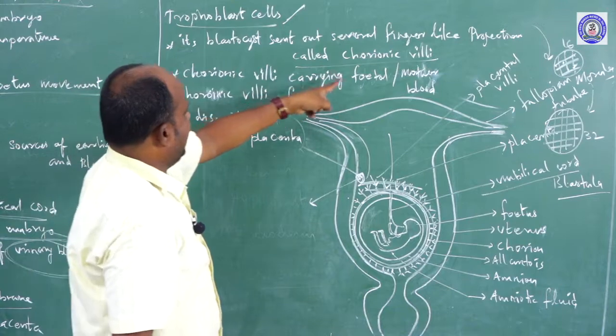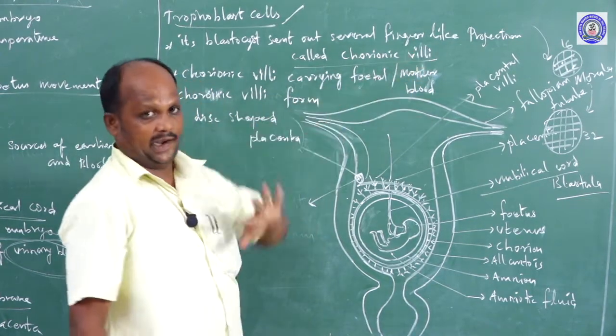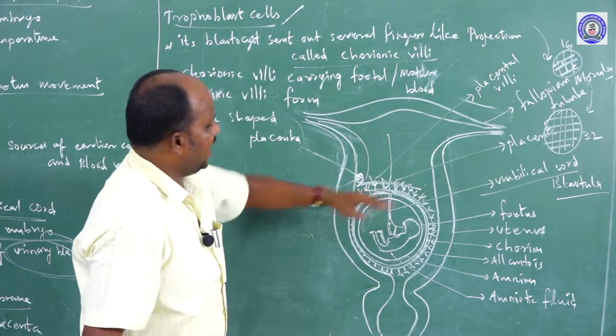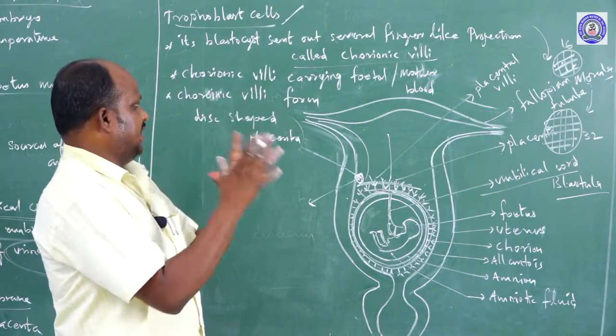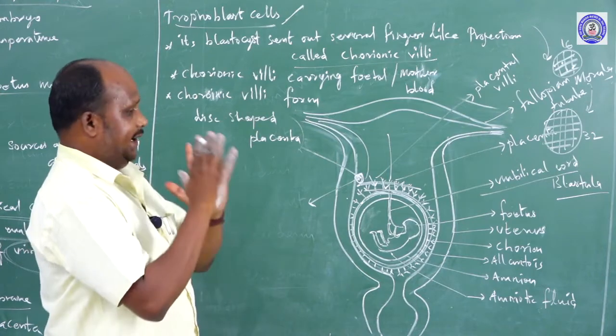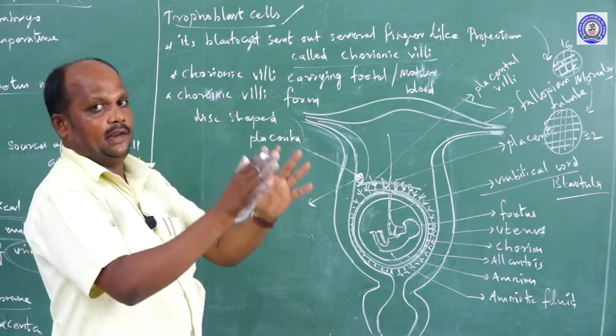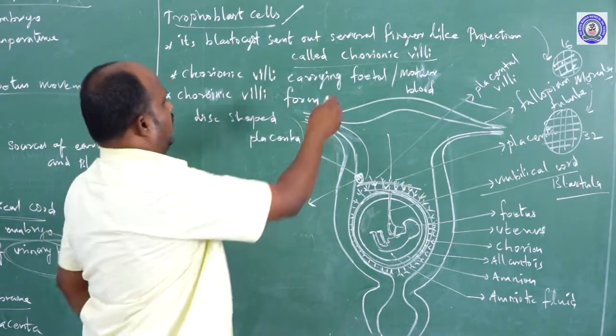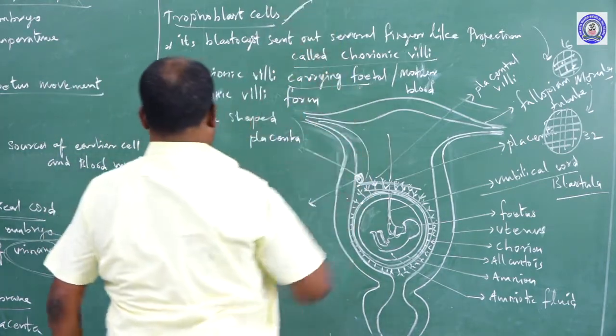The chorionic villi carry the fetal blood and the mother's blood. They are present on the top side of the placenta as finger-like projections. Their main function is carrying the fetal blood and mother's blood. From the mother to the fetus and the fetus to the mother, blood is exchanged through the chorionic villi. That is the function of the trophoblast cells.